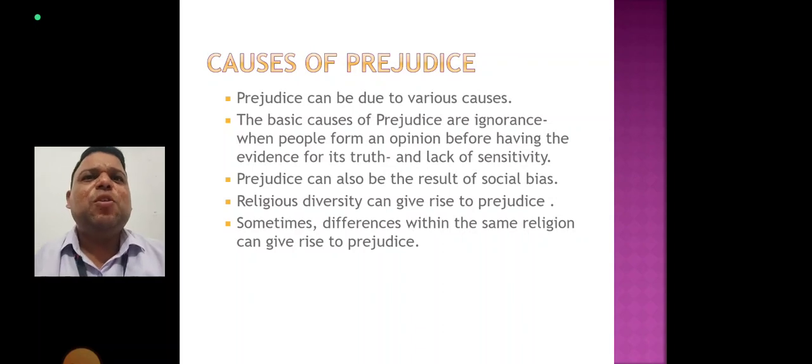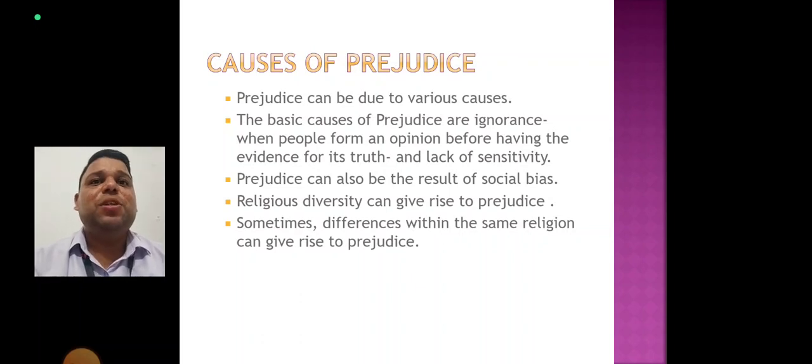Now, the examples of prejudice are also various. For example, religious diversity can give rise to prejudice. Sometimes differences within the same religion can give rise to prejudice. Differences between the majority and minority community may result in prejudice. Social distance, the gap between different groups of society, ban on entry to religious places, and other types of discrimination can also lead to prejudice.